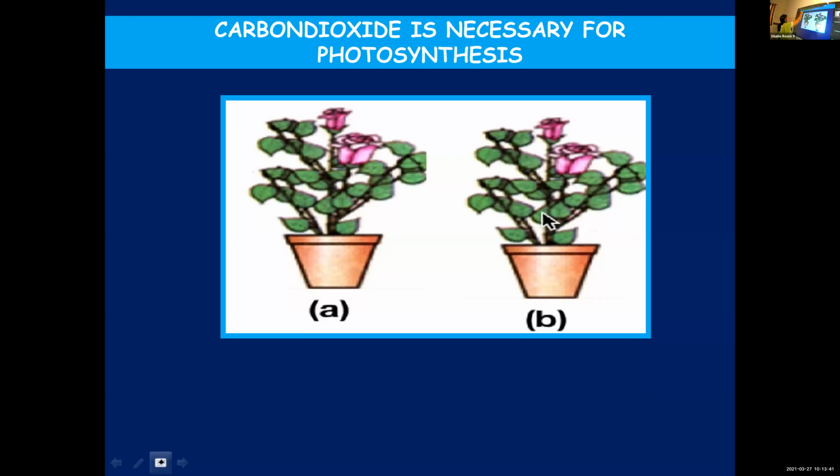Next experiment. From the previous experiment, what did we learn? What is necessary for photosynthesis? Chlorophyll. Chlorophyll is necessary for photosynthesis.